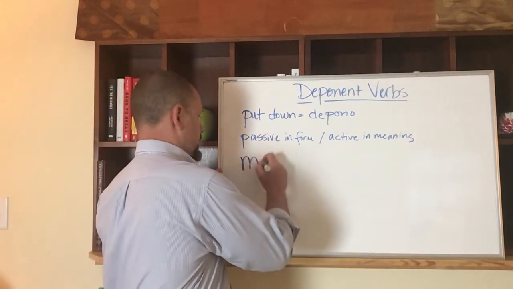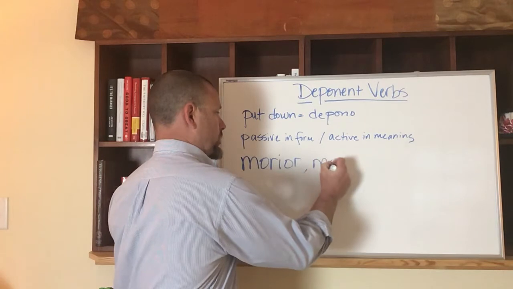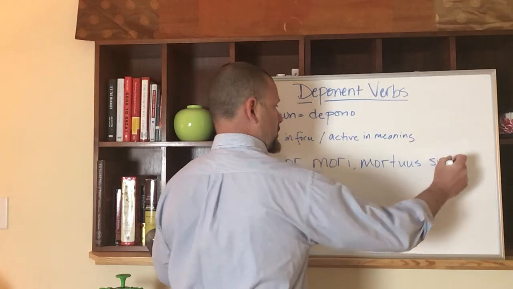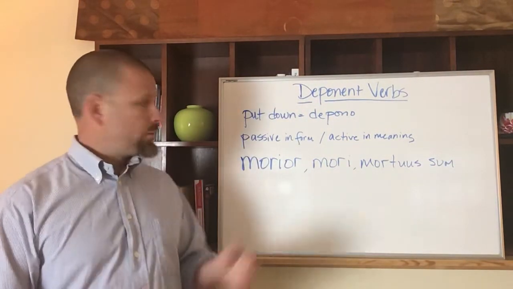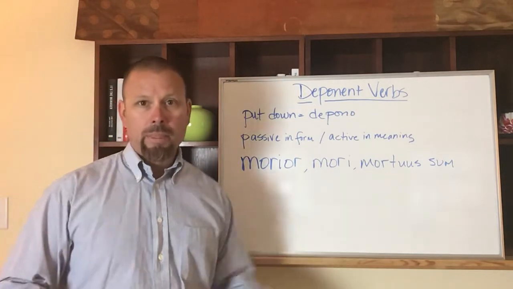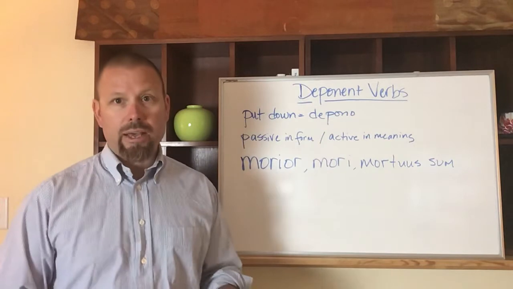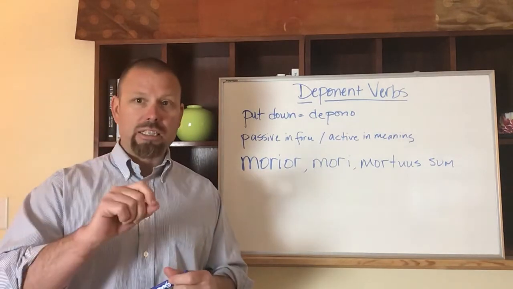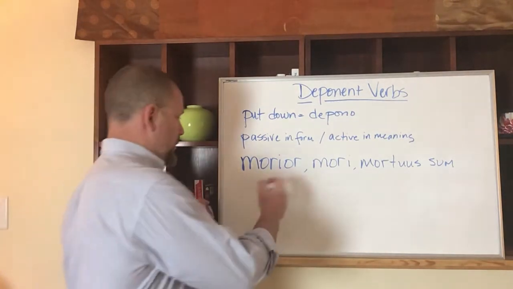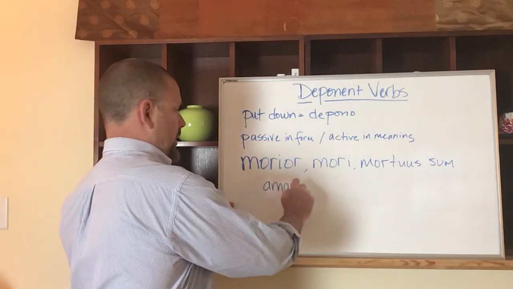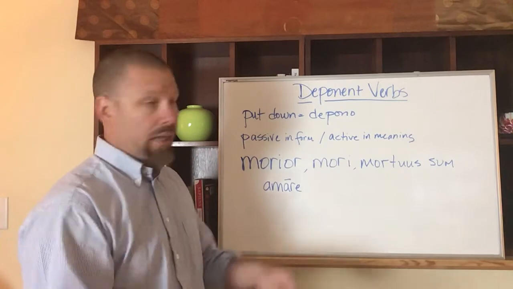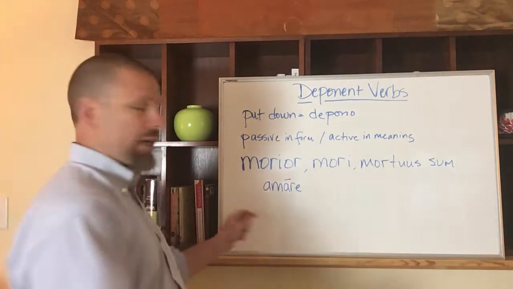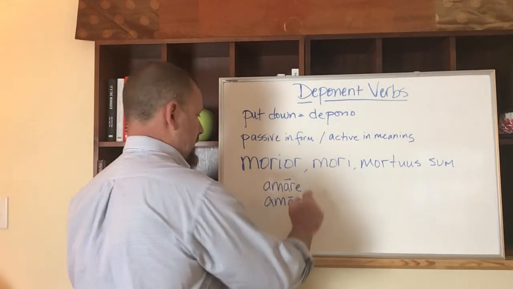So that is morior, mori, mortuus sum. Okay, so this verb, morior, mori, mortuus sum, is third conjugation, and that means when it forms its infinitive, unlike normal deponent verbs, which are just going to change the re to an ri, for example, we could have the infinitive amare, to love, and if you want to make that passive, to be loved, we just change amare to amari.